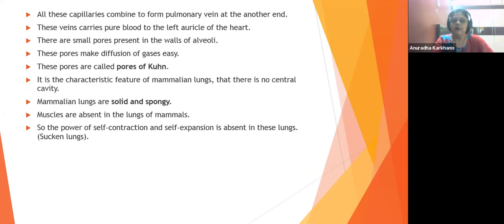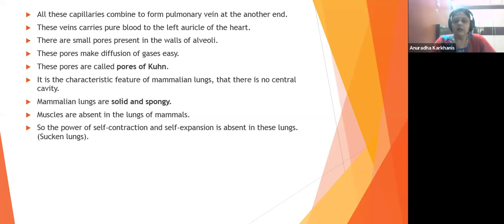Then we saw the blood capillaries, how they combine, and how, after oxygenation, the blood gets purified and forms the pulmonary veins eventually. They enter the left heart, the left atrium. I showed you the heart model also, and I explained that when we go ahead with the chapter on circulation, it will be all the more simple for us to understand this particular part. As and when we move ahead, we'll go further into the details of this.